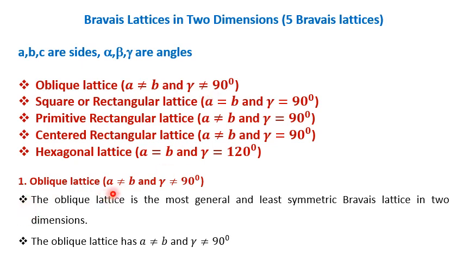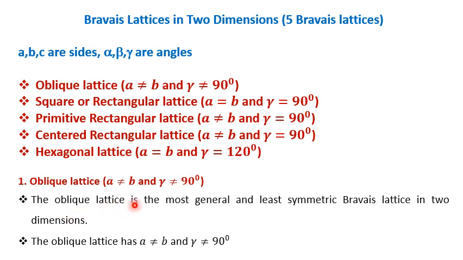Oblique lattice: the 2 sides are not equal and the angle gamma is not equal to 90 degrees. If the structure is like this, then it comes under the two-dimensional oblique lattice. So for an oblique lattice, a is not equal to b and gamma is not equal to 90 degrees.